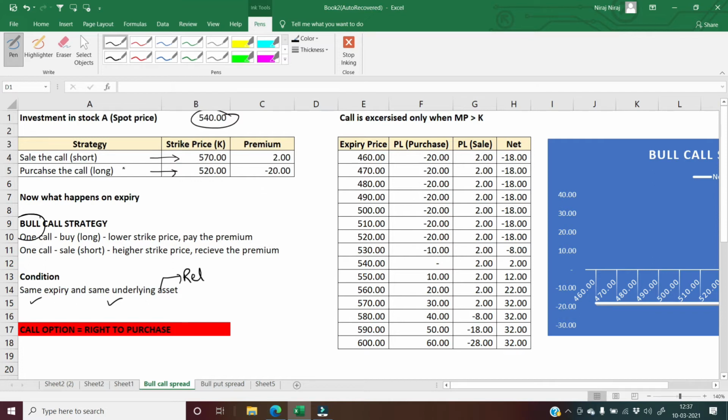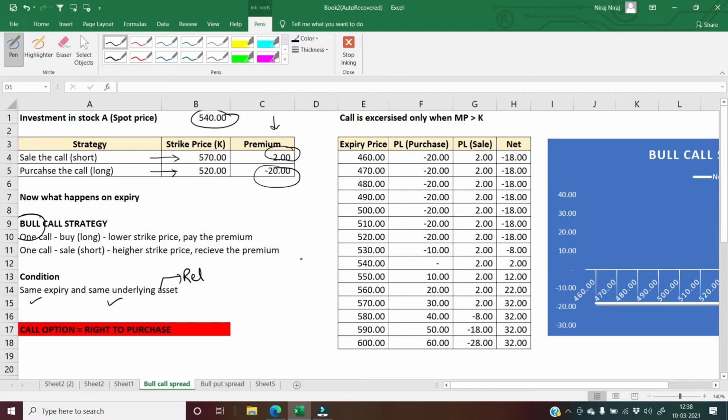For selling the call option, you will get a premium of rupees 2. And for purchasing a call option, you will pay a premium of rupees 20. Okay, so all these amounts you can get from the NSE website, what are the period and what is the strike price and what will be the premium you need to pay for the call option.